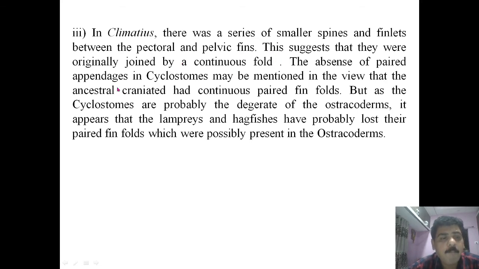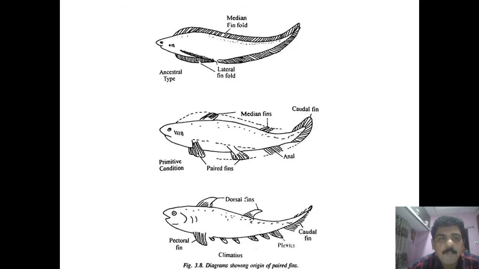The absence of paired appendages in cyclostomes may be mentioned in view that ancestral craniates had continuous paired fin folds, but as the cyclostomes are probably degenerate descendants of the ostracoderms, it appears that lampreys and hagfishes have lost their paired fin folds which were possibly present in the ostracoderm fishes.